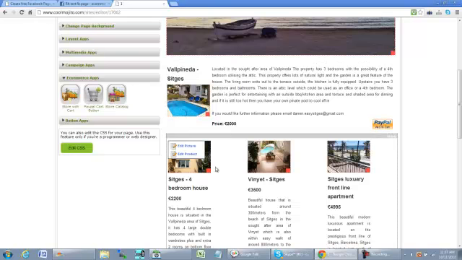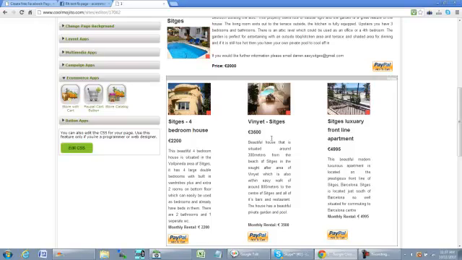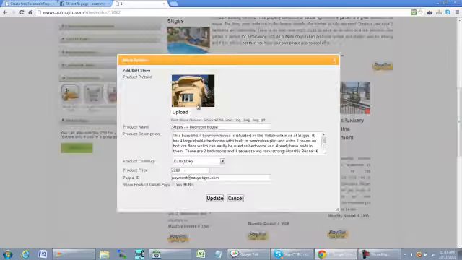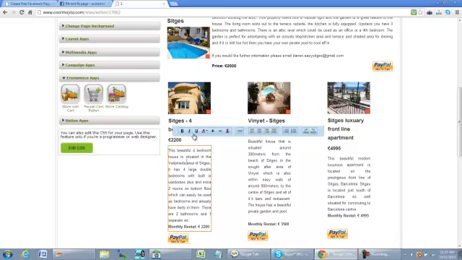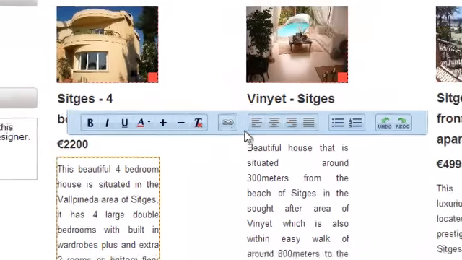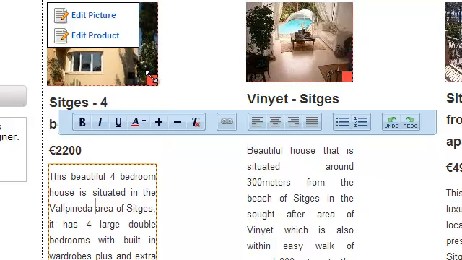But let's say you want to have multiple items across the page horizontally. Then what you'd want to do is use the Store Catalog app. You just drag it onto the page, and once you do, you have a similar pop-up that allows you to enter information about the product. If you want to edit information, you can just click in place. You may change your title here. You can change your pricing. You can make any kind of changes that you want. Here you can highlight and bold and underline with a little toolbar. So you have full design control of this. If you want to make the image larger or smaller, of course you have control of that as well.